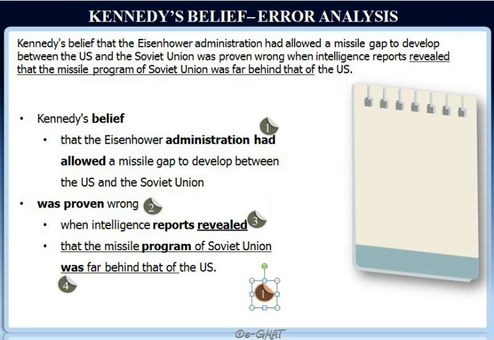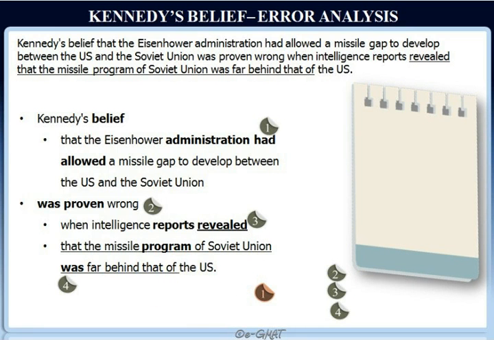And then the rest, other events, actually happened later on in the past time frame. So these events 2, 3, 4, that is, was proven wrong when the reports revealed that the program was far behind that of the US. So again, it makes sense to communicate all these three verbs using the same verb tense. So as long as we have sequenced the verbs as such, there should not be any problems. The way it is written, there are no verb tense errors here. Other than that, there are no modifiers.